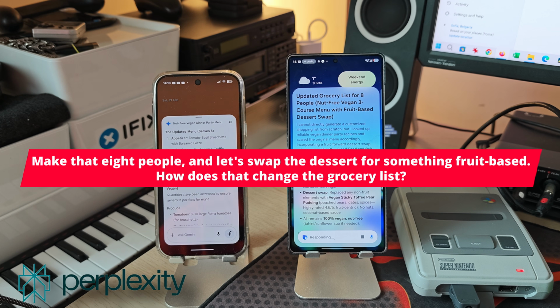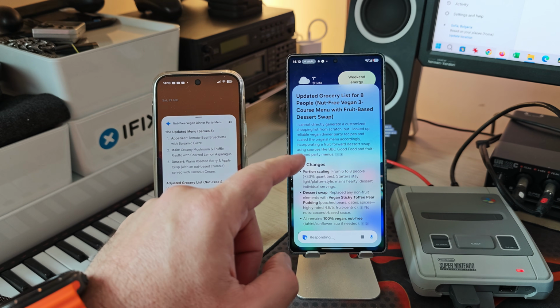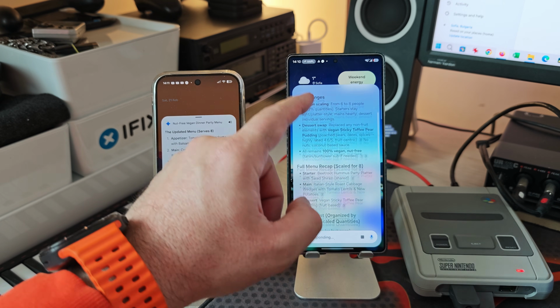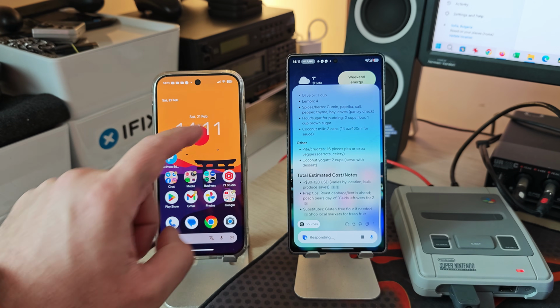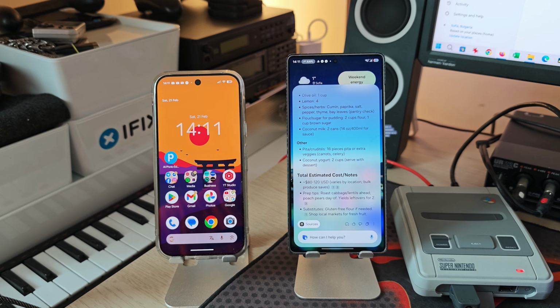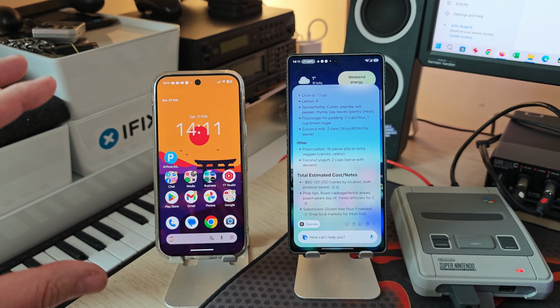Scaling the nut-free vegan 3-course menu from 6 to 8 people requires approximately 33% more ingredients overall. And swapping the dessert to a fruit-based vegan sticky toffee pear pudding keeps it simple while emphasizing fresh pears and dates. All right, okay. So I would say in this case, Bixby was almost as good as Gemini, so I'll just give it a tie.